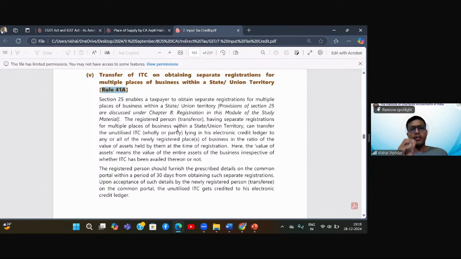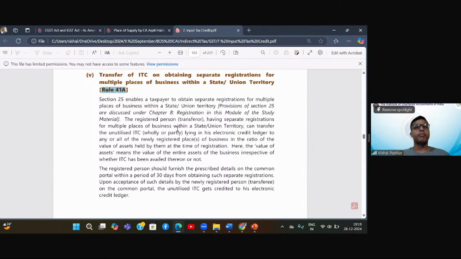Now, in this particular case, why this rule was introduced, let us first understand the background. Originally, when the GST law started on 1st of July 2017, the law said that if you are having your businesses in different states, you'll have to compulsorily register in different states. So state-wise, there was a compulsion to take a separate GST number. However, if in the same state you have multiple place of business, you cannot take separate registration for each of these place of business if the business is same, that is, it is the same business vertical.